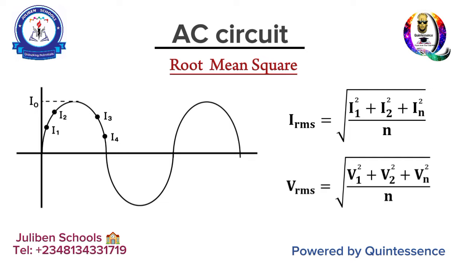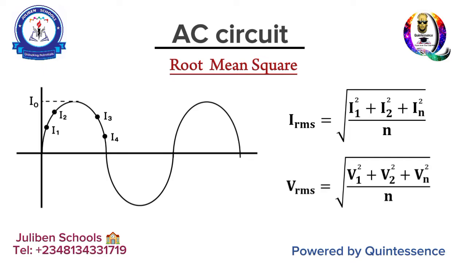And that is exactly the value you will see when you take your multimeter and test the amount of voltage running through a circuit. If it is giving you 230 volts, that 230 volts is not instantaneous voltage. No, it is not peak voltage as well.